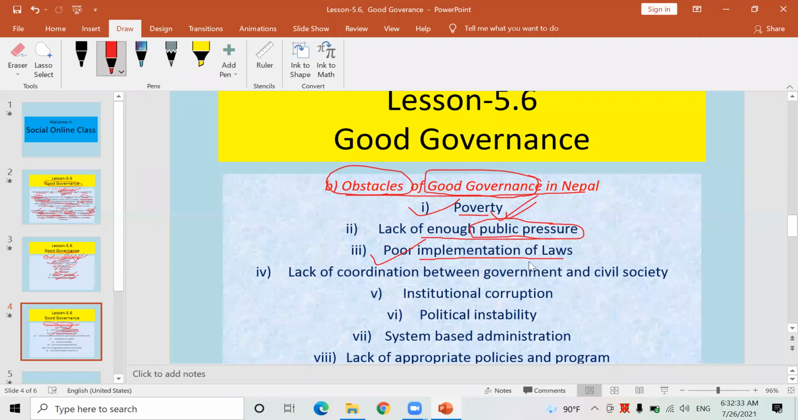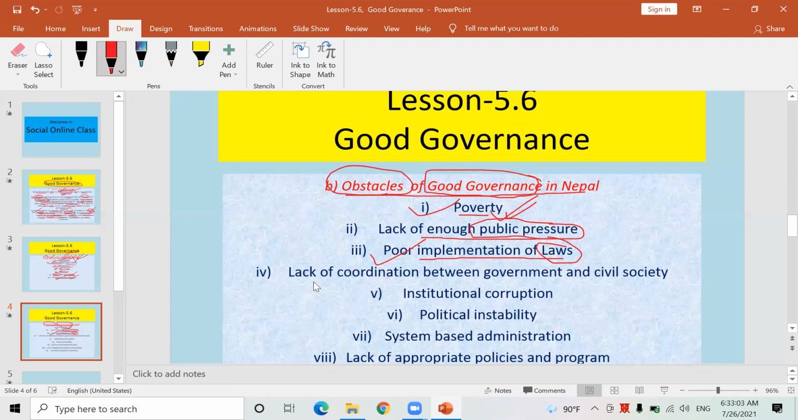Similarly, corruption is also increasing. You know that gold trafficking is also taking place. Bribery is also increasing rapidly. Why? Because laws are there against them, but those laws are not implemented by the government properly and effectively. Because of this very reason, it is very difficult to maintain good governance in a particular nation, especially in our nation.